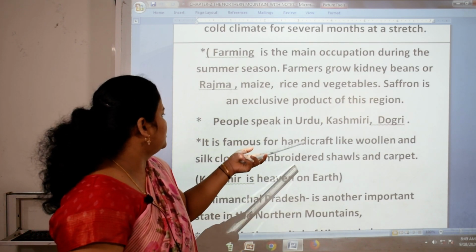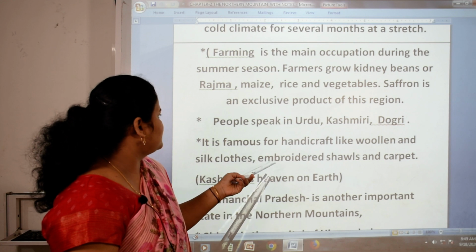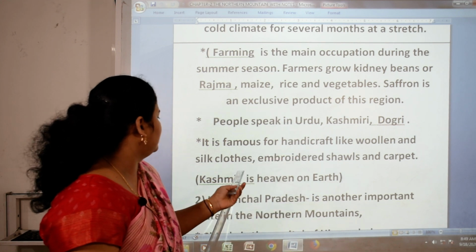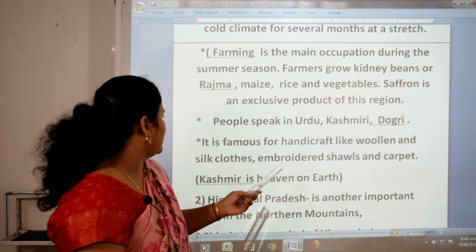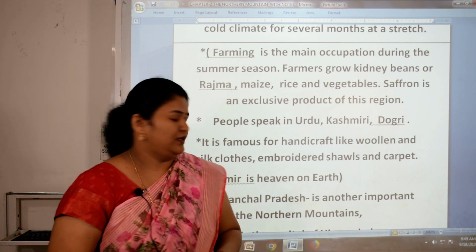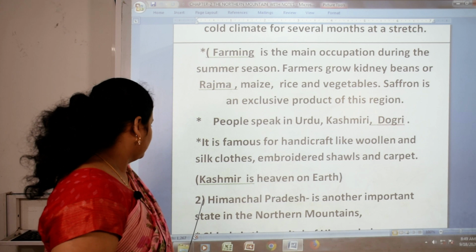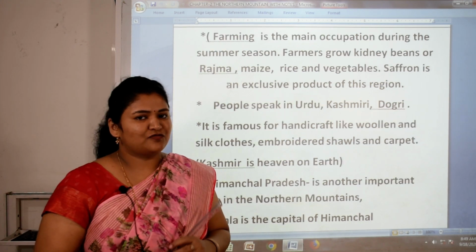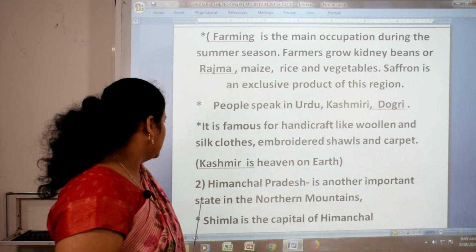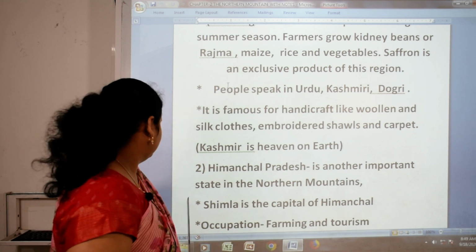People speak Urdu, Kashmiri and Dogri. It is famous for handicrafts like woolen and silk clothes, embroidered shawls and carpets. And people say Kashmir is heaven on earth. Really children, it is a very beautiful place. Kashmir is heaven on earth.